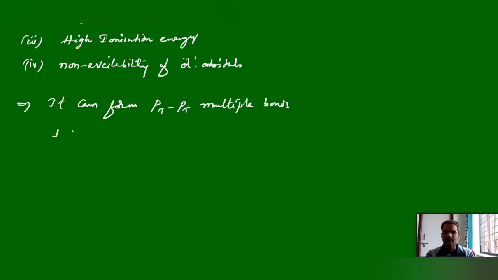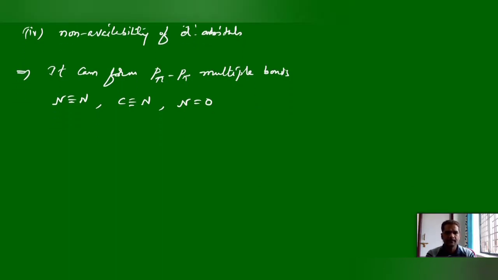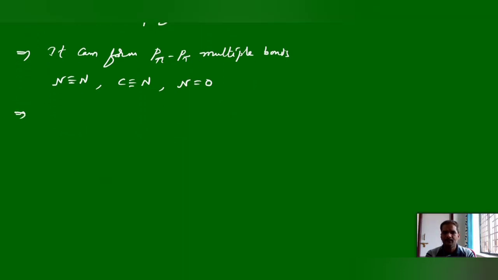With itself means like nitrogen triple bond nitrogen, p pi multiple bonds, and it can form them with the carbon element also. It can form a double bond with oxygen. So like this it can form p pi multiple bonds, but other elements cannot form this type of bond. The others means the rest of the group elements: phosphorus, arsenic, antimony and bismuth. And it can form only p pi bonds, but not p pi d pi.